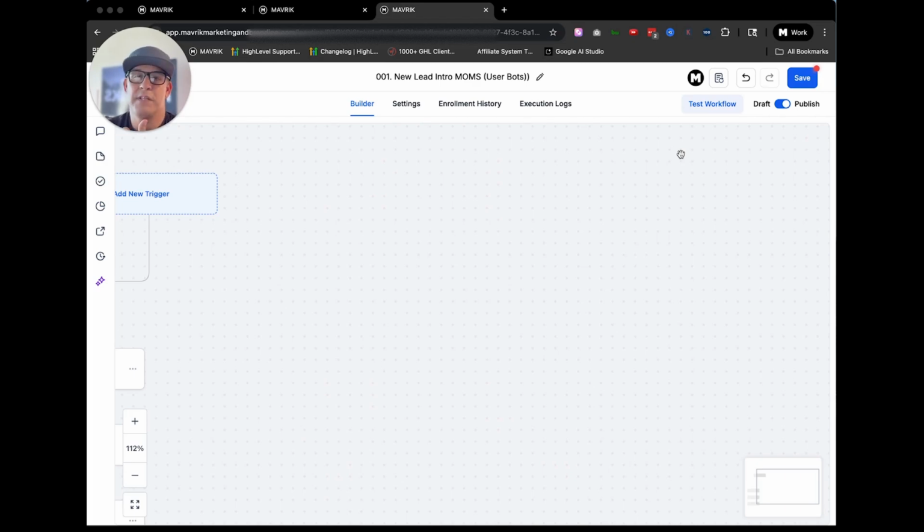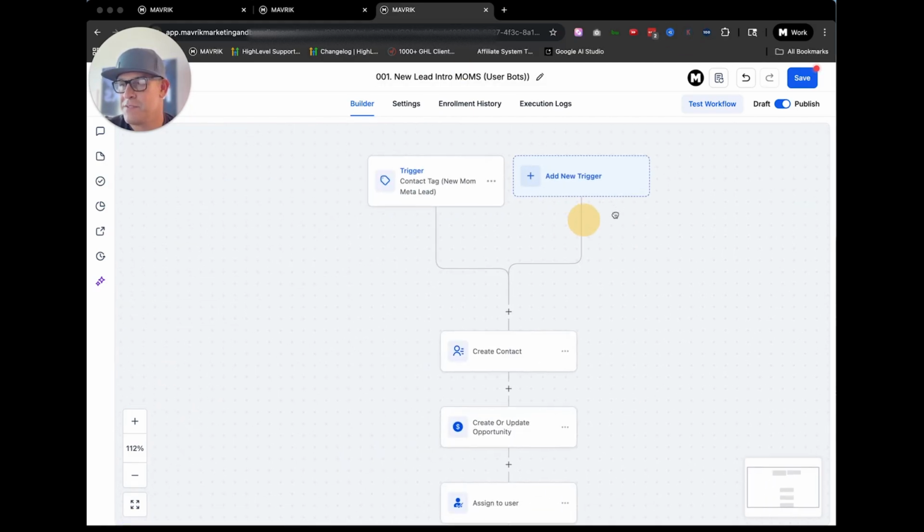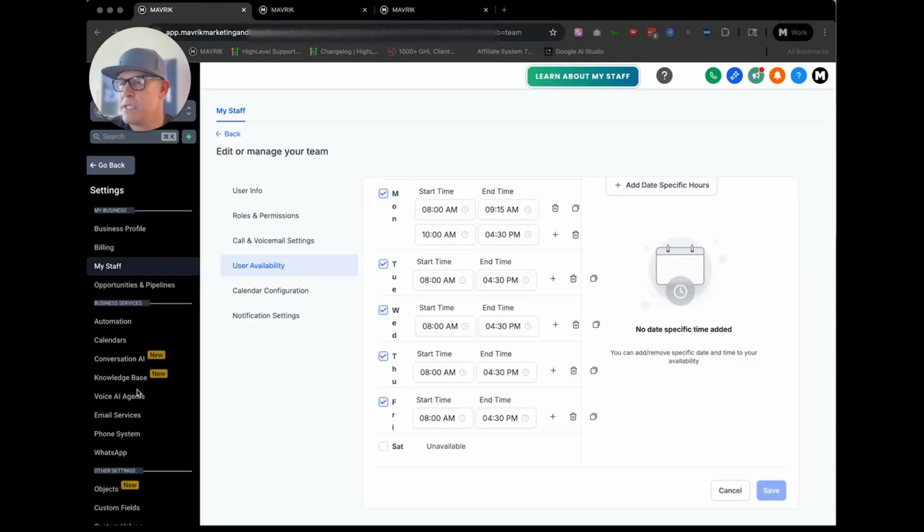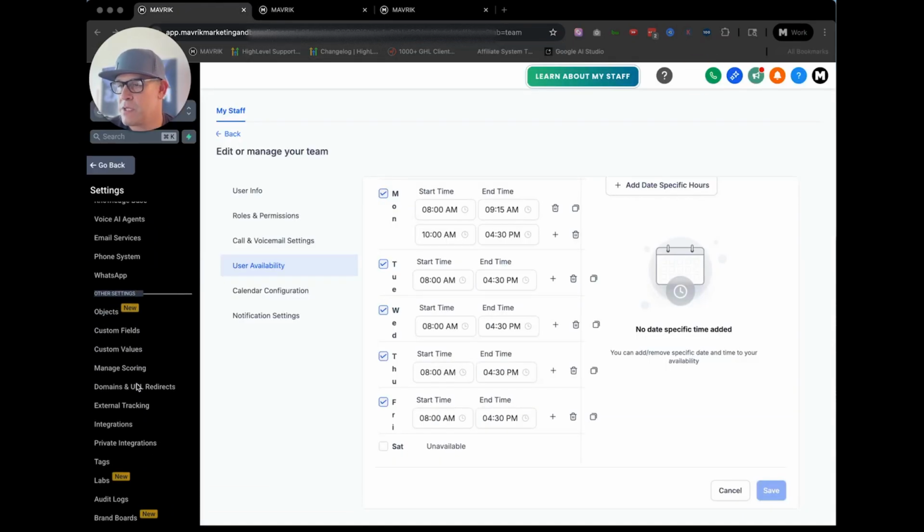Even if it was multiple opportunities, we tested that as well. But make sure you just remove yourself, delete yourself completely out of the contact section. So yeah, that is going to change the way this operates. So that is it. Make sure to always save your work. Do not neglect to save. Hit that top save button and it's published. Save and publish, right? And then go back out.